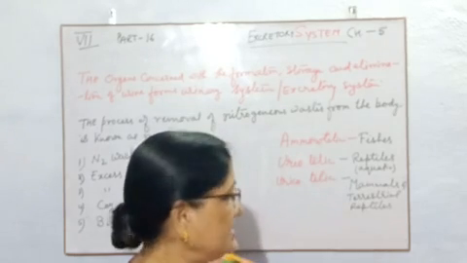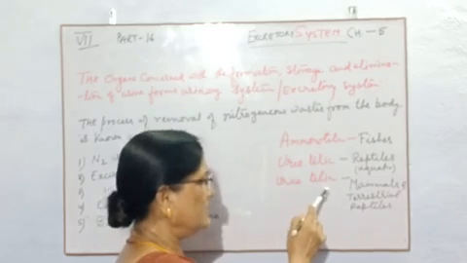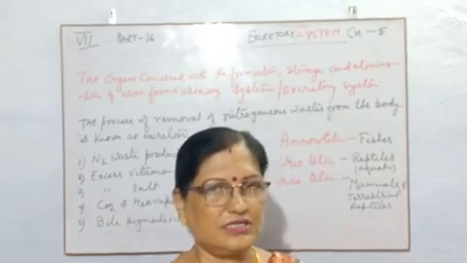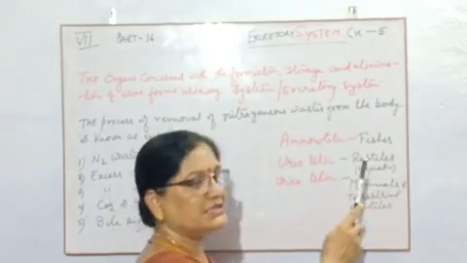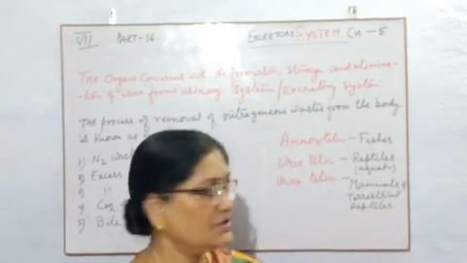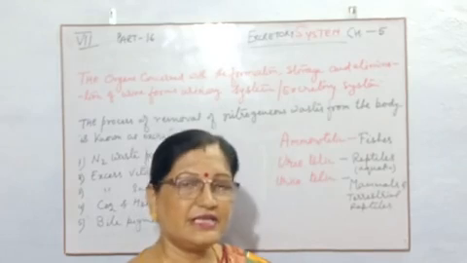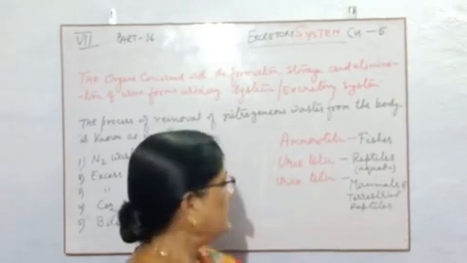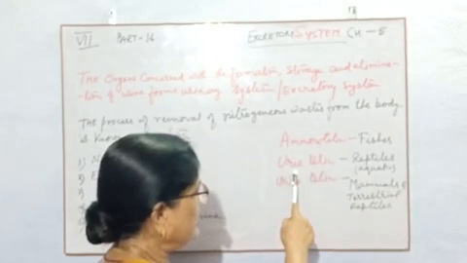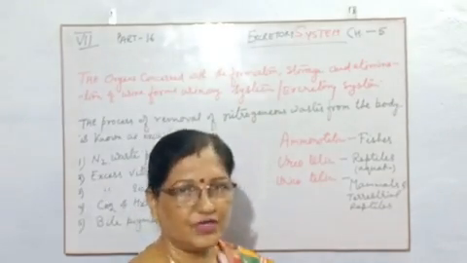This is also uric acid, and because birds are also terrestrial, terrestrial birds are also uricotelic, but they have a little bit semi-solid, not totally solid. Reptiles have totally solid, mammals have urine in the liquid form, but the birds have it in the semi-solid form. So these are the three types of animals, those who can release their excretory product in three forms. One is ammonotelic, in the form of ammonia, next is ureotelic, that is in the form of urea, and third one is uricotelic, that is in the form of uric acid.